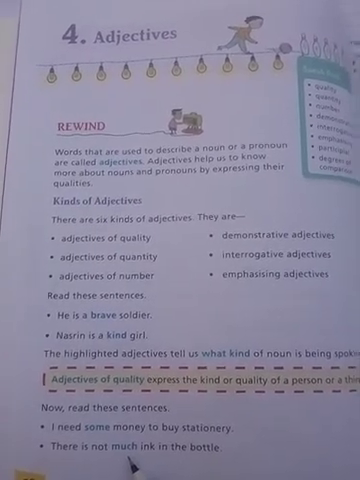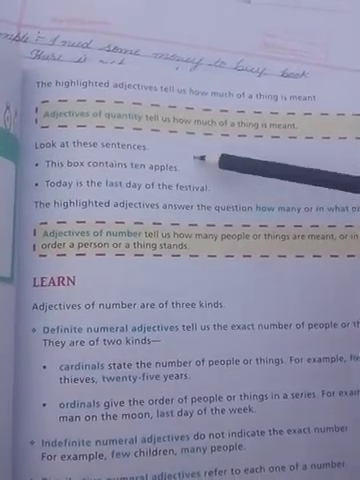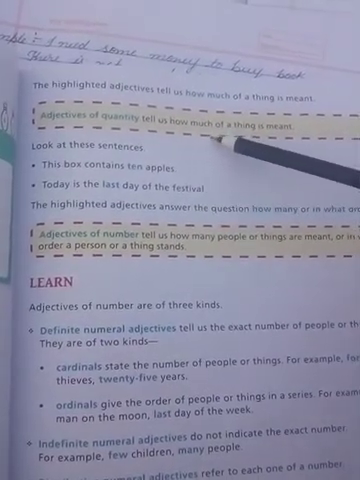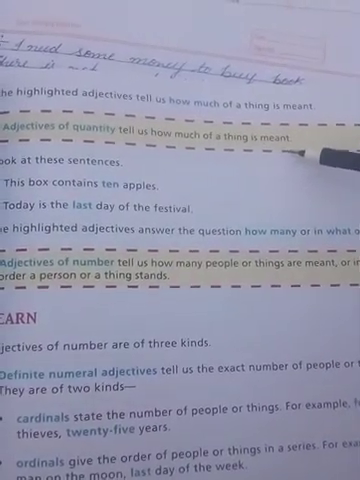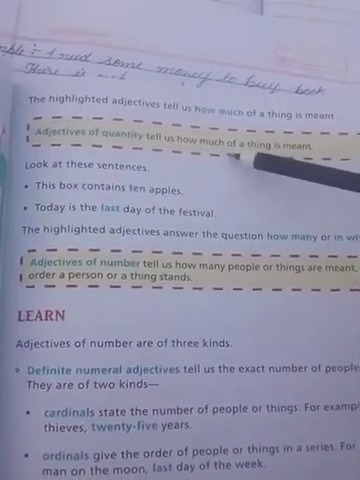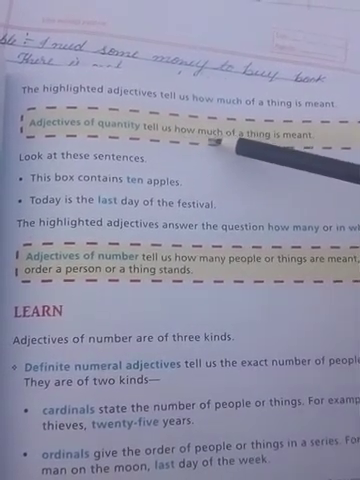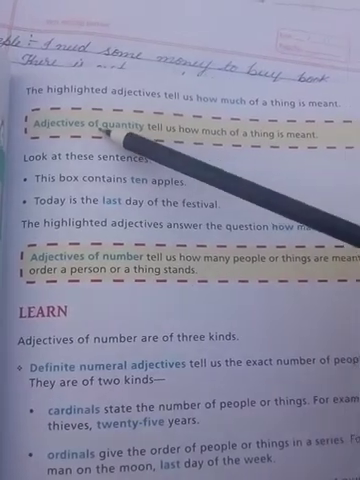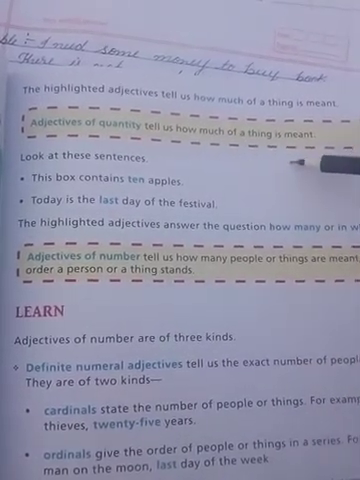Here the definition is given. Adjectives of quantity tell us how much of the thing is meant. They show how much. So the words which show how much are called adjectives of quantity. So I hope it is clear to you.